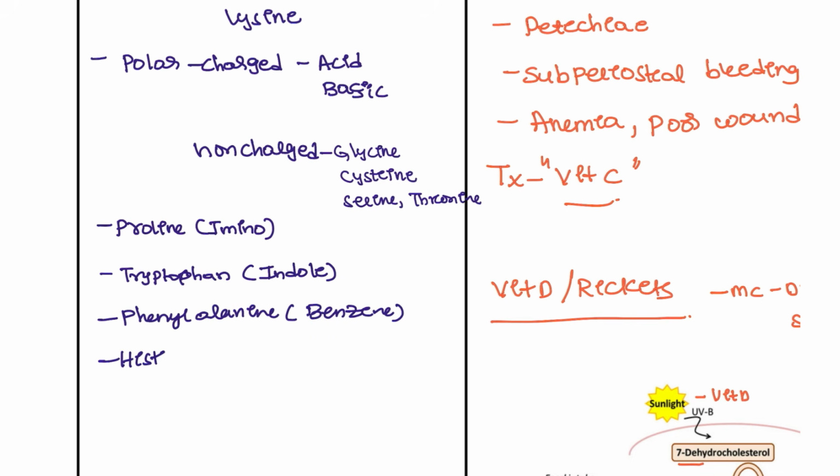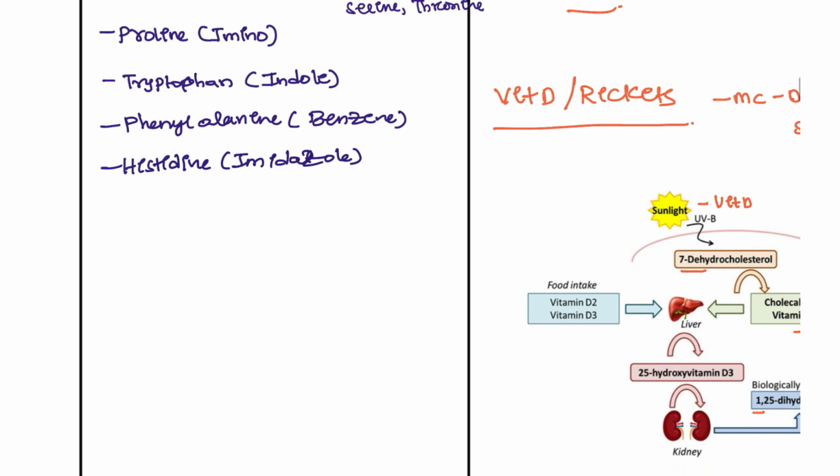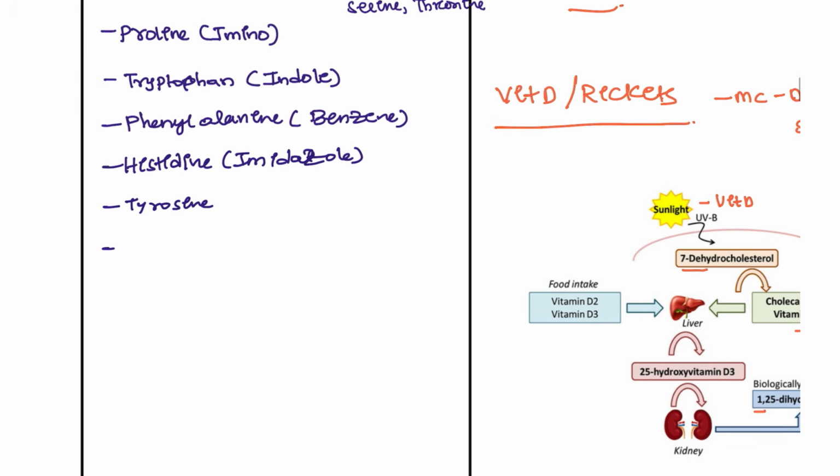Histidine belongs to the imidazole group, right? Next, tyrosine also belongs to the benzene group. We can classify this as a benzene group only. And next, coming to the most glucogenic, it is alanine.